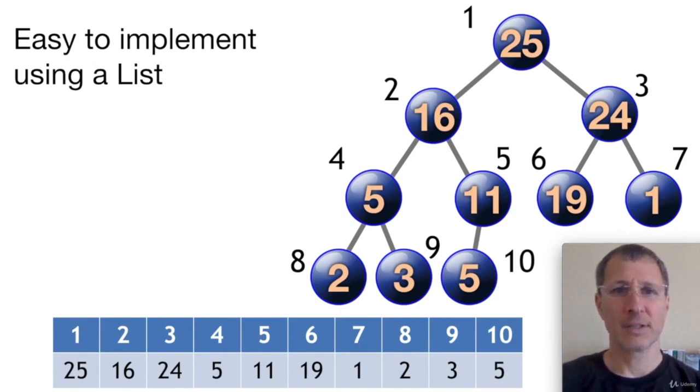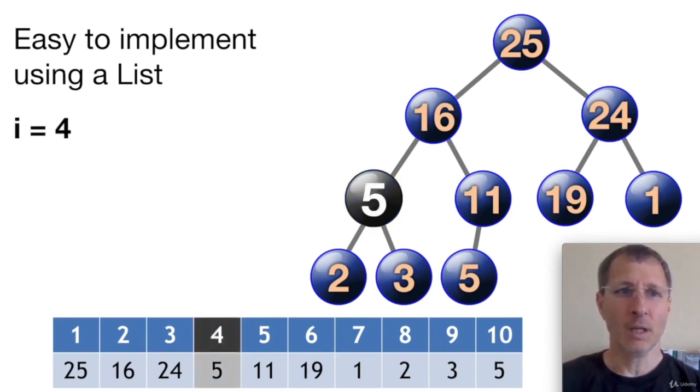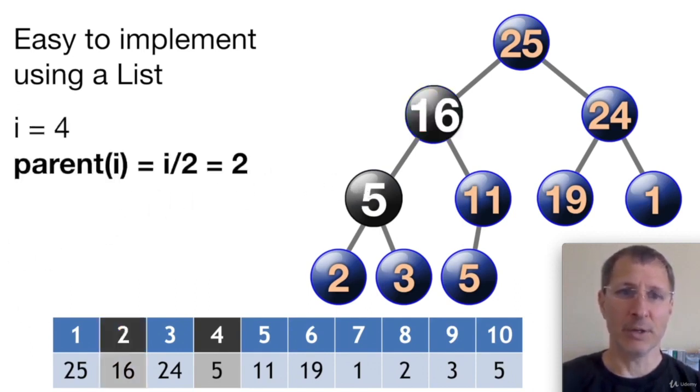So we can instantly access any node in the tree or any node in the max heap. Now let's say we wanted to access the 5. We know that the index is 4. This is index number 4 for this 5 node. Now we can also access 5's parent, which is the 16. We simply divide the index by 2. So this 4 divided by 2 gives us the index of 5's parent node, which is 16.